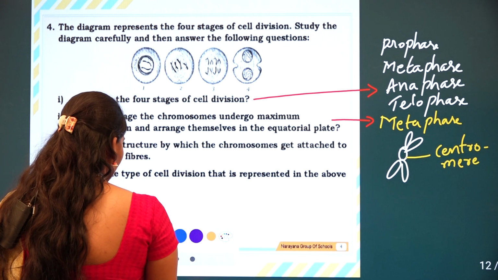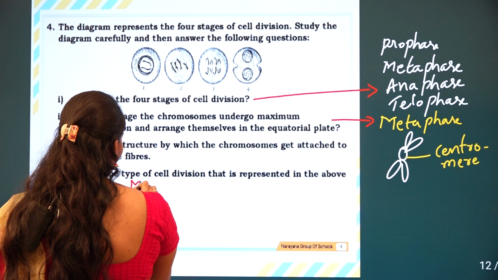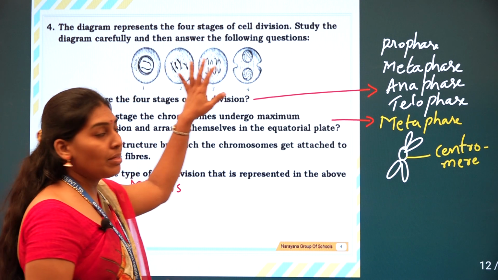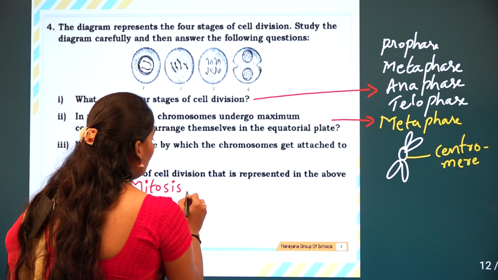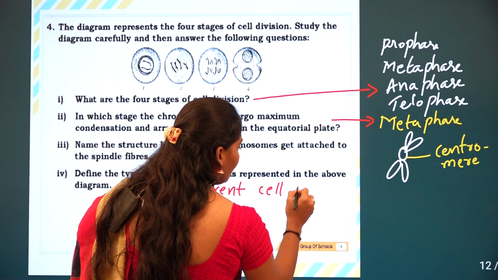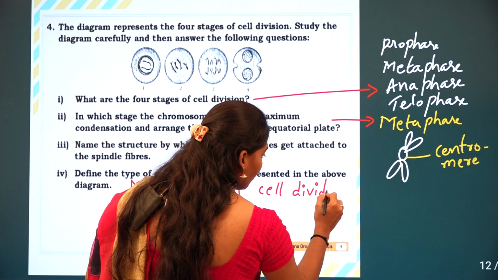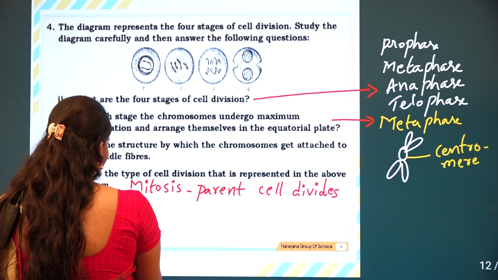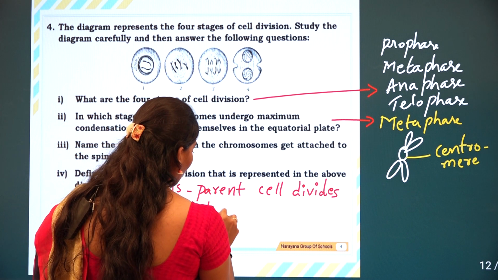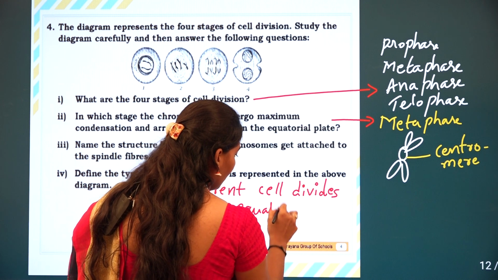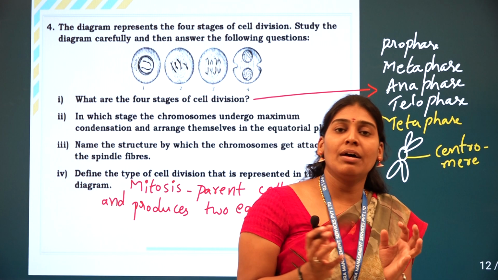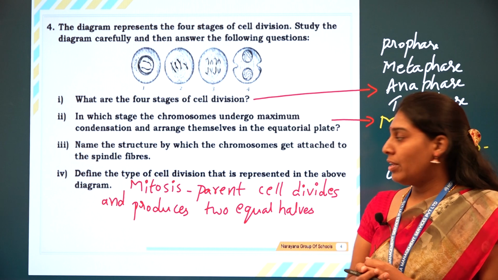As we have just discussed, in mitosis the parent cell divides and produces two equal halves with an equal number of chromosomes.